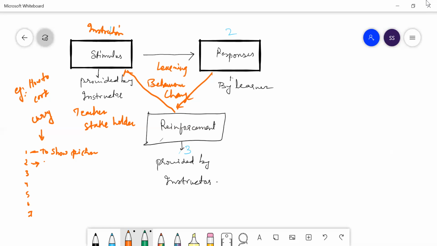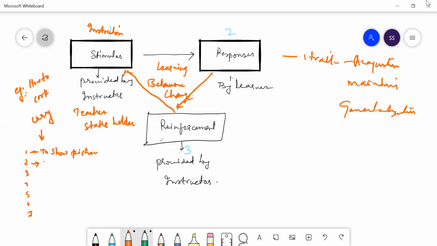Learning behavior will change when you practice multiple times, not one time. This is one trial, one cycle. In one trial, he has learned, but this is an acquisition. I told you: acquisition, maintenance, and generalization.